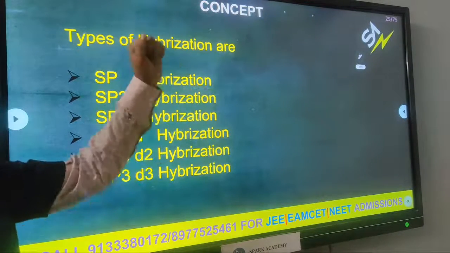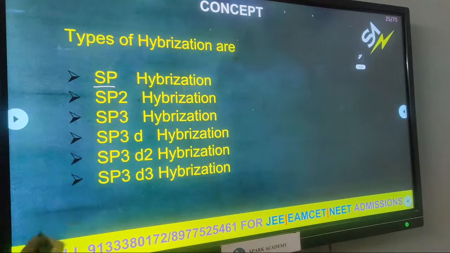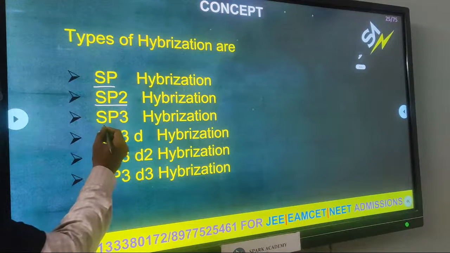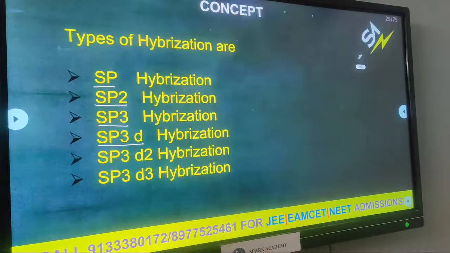Now we see the types of hybridization. First, sp hybridization, sp2 hybridization, sp3 hybridization, sp3d hybridization, sp3d2 hybridization, sp3d3 hybridization. These are the types of hybridization according to our EAMCET syllabus. Now we see them one by one.